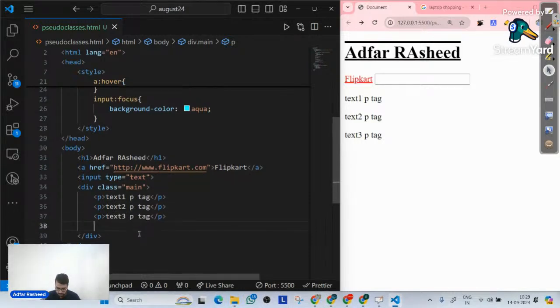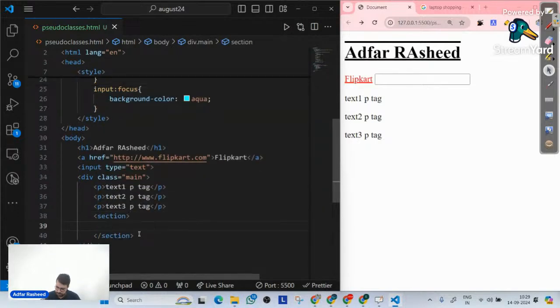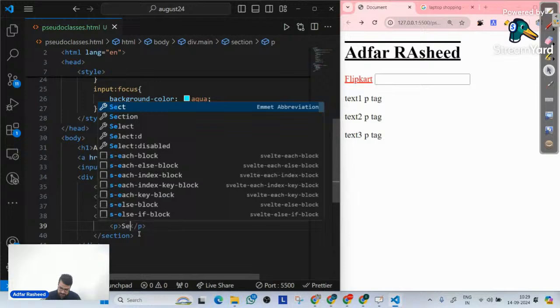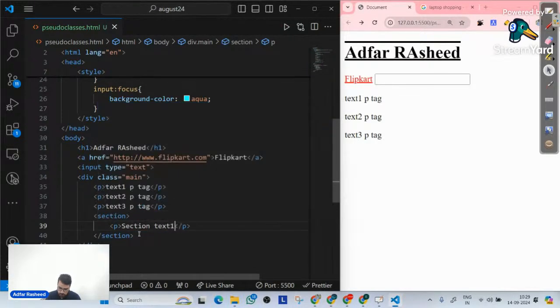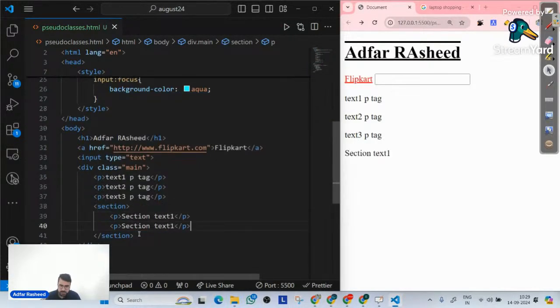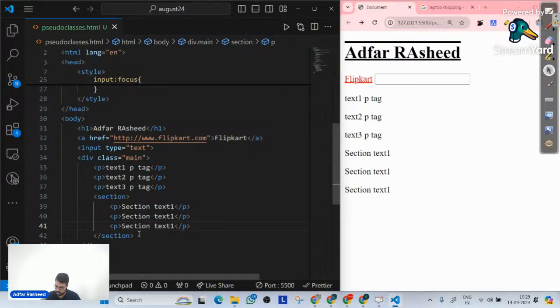Followed by, I will simply create a section inside this. And under this section, I will also create a p tag. And that p tag will be section text 1. Okay. And let me copy this, paste it. And it will be section text 2. Sorry, 3. And this will be 2.